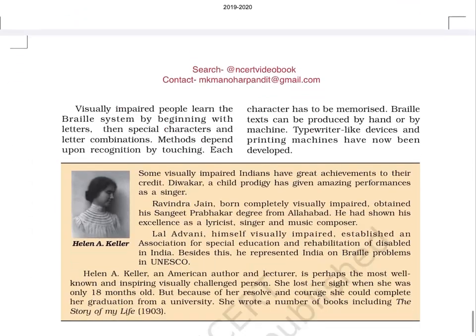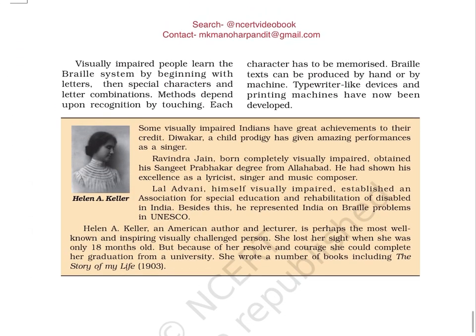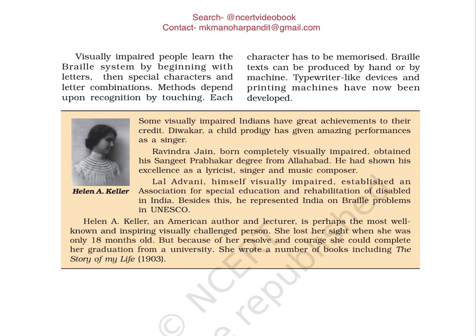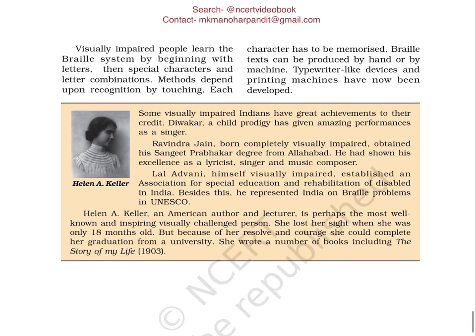Page 210. Visually impaired people learn the Braille system by beginning with letters, then special characters and letter combinations. Methods depend upon recognition by touching. Each character has to be memorized. Braille texts can be produced by hand or by machine. Typewriter-like devices and printing machines have now been developed.